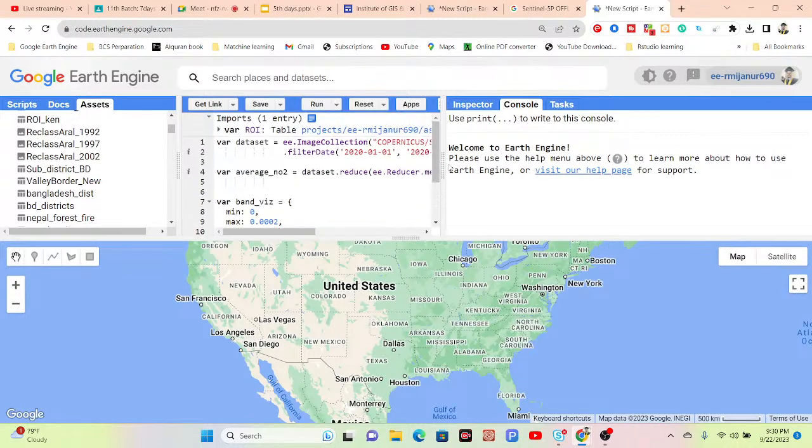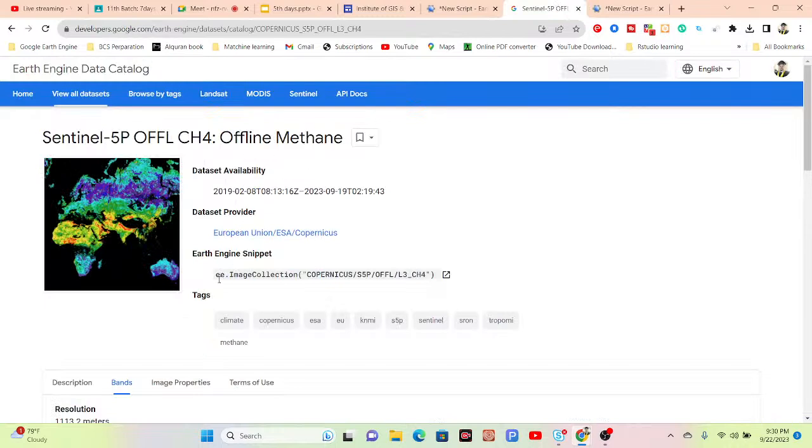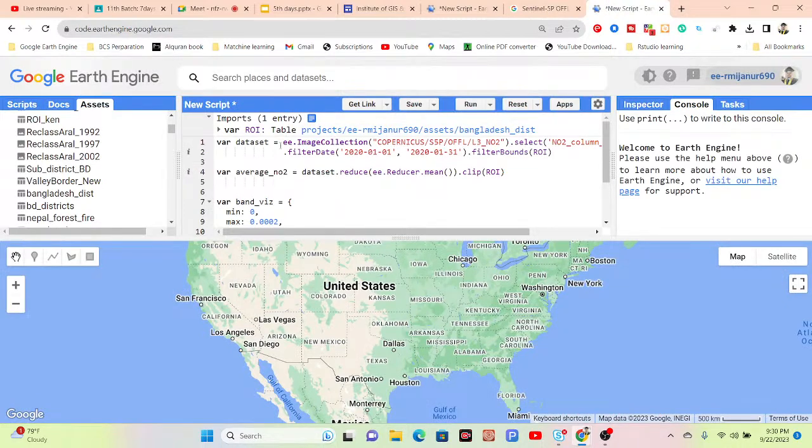And now change the image collection. So this time for the methane, this is the image collection. I simply copy that, copy the image collection from here, and paste.